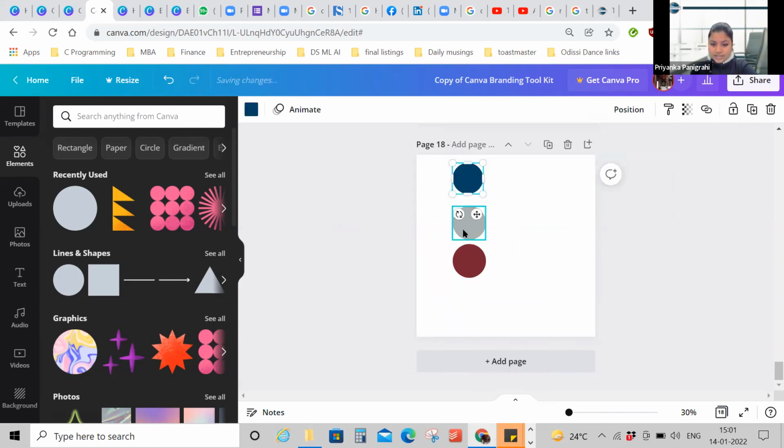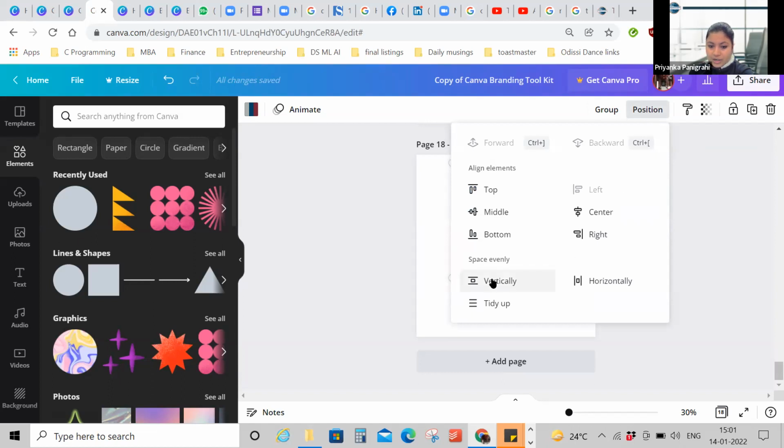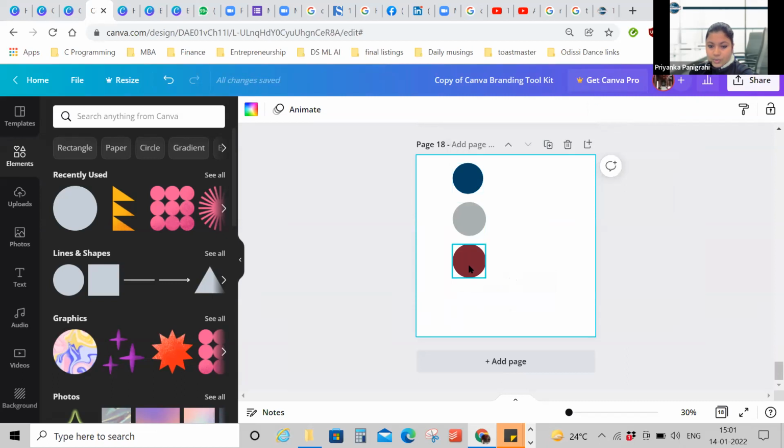Now you select all these elements. Now I'm seeing that the blue and white are spaced more and the gray and the red are spaced less, right? Again, go to position and space evenly vertically. Now you see they're all spaced evenly, right?